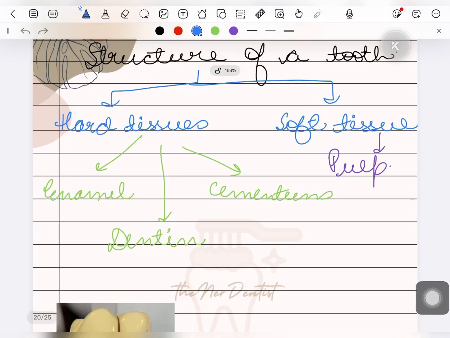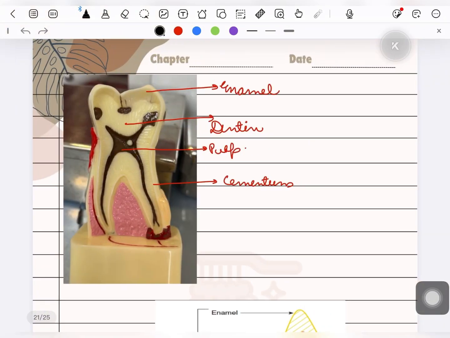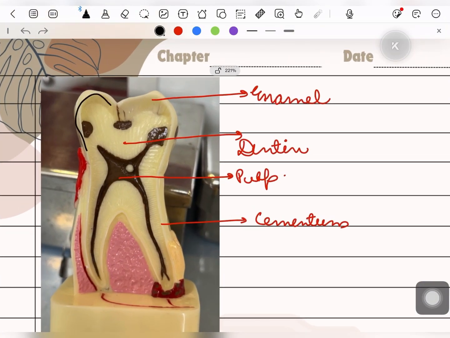Next is structure of a tooth. A tooth is made up of 2 parts. One is hard tissues and the second is soft tissues. The hard tissues are enamel, dentine and cementum, and the soft tissue is pulp. The outer crown surface is the enamel. This is dentine.